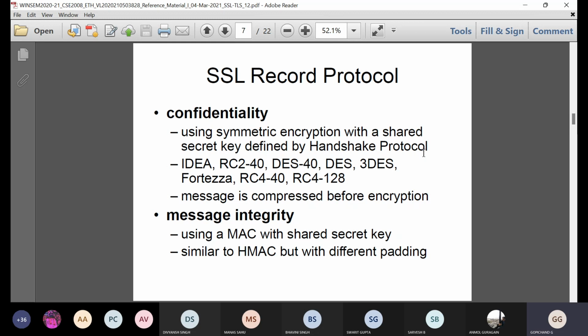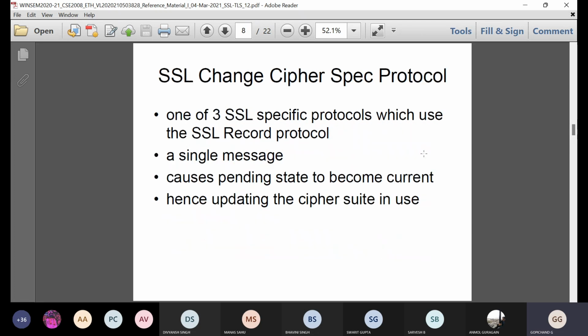Next, message integrity. Message integrity means no modification of the message. Whatever message is being transmitted from the source to the destination should not be modified by any hacker. That is called message integrity. This message integrity is achieved using a MAC with a shared secret key. It is similar to HMAC but with different padding. I will show you that also.